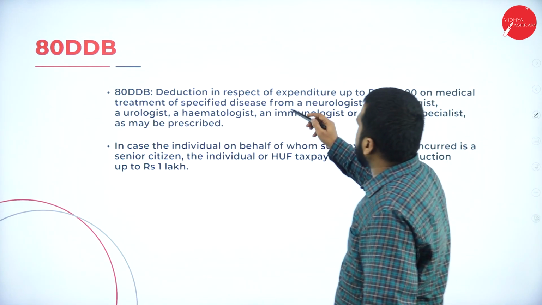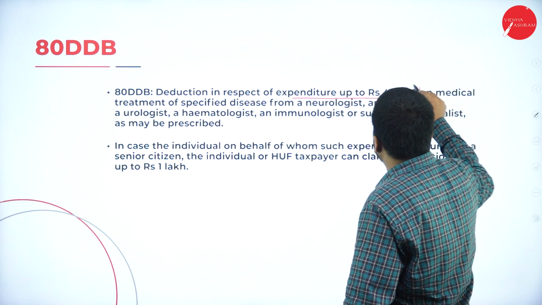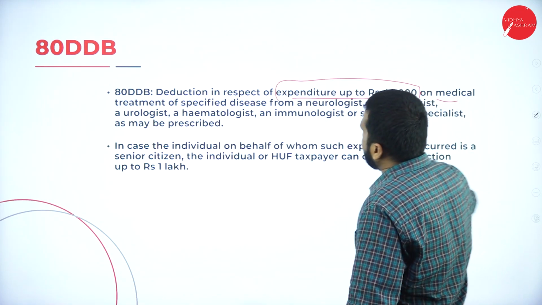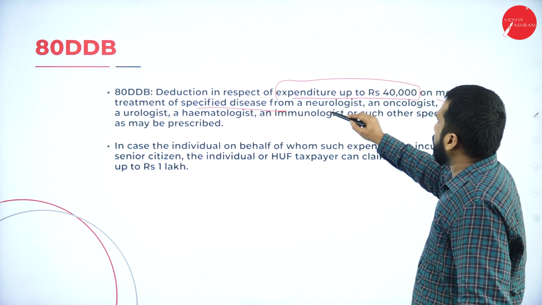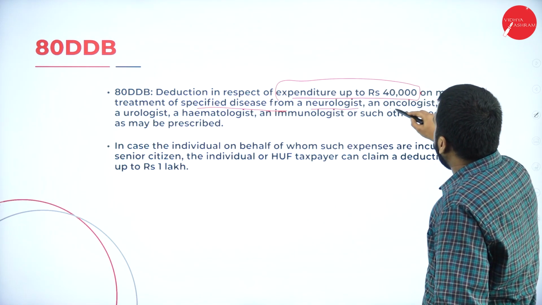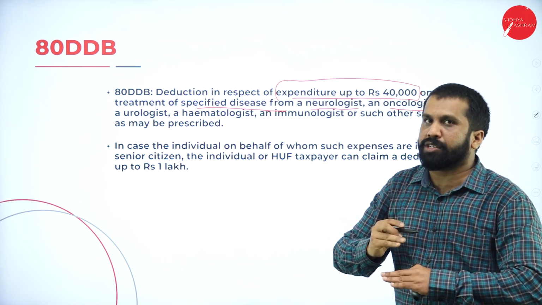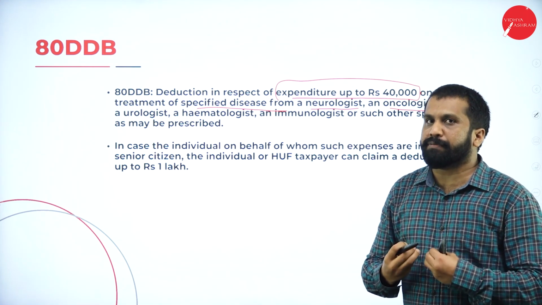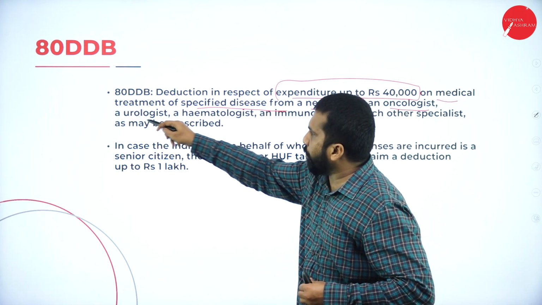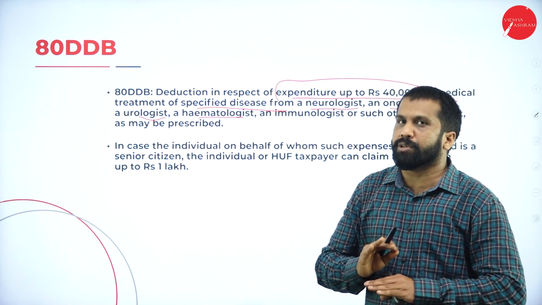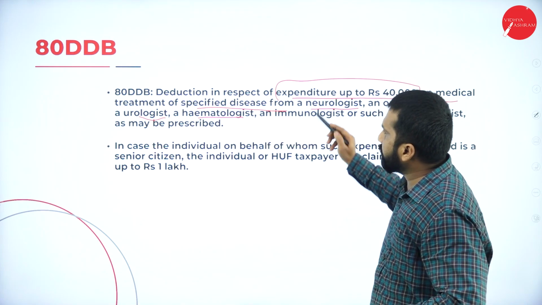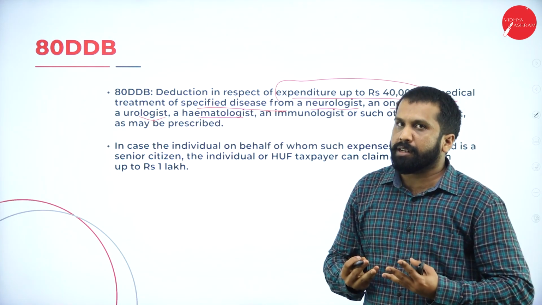80DDB. Deduction in respect of expenditure up to 40,000 on medical treatment of specified diseases, from neurologist, oncologist. These are the diseases you have. Being a commerce faculty, I can't explain all this. In your examination you will not get these topics explained, you are just supposed to remember.